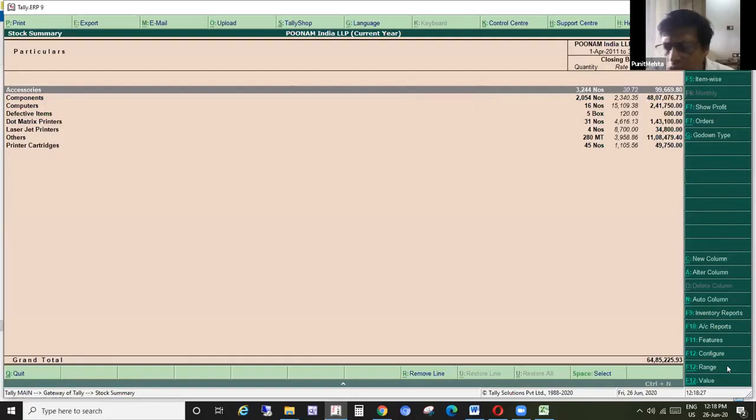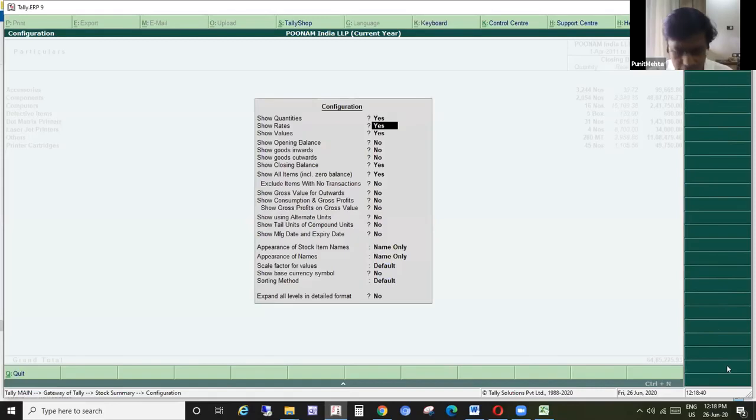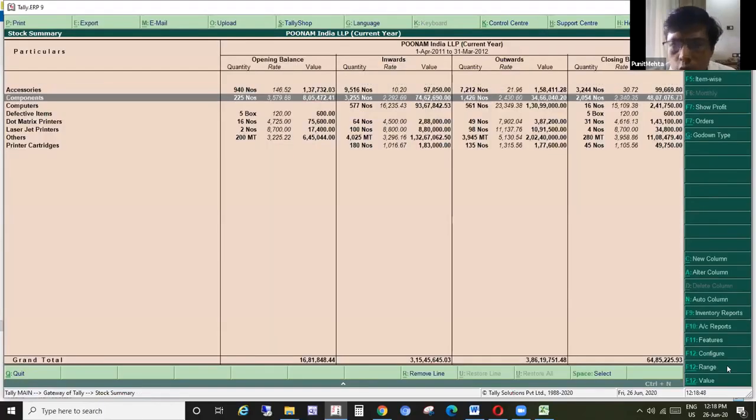At some point of time, you would be asked in tax audit what is the quantitative information of the total sales transaction or the purchase transaction. So how do you find that? Because with F12, if you set inward and outward as yes and closing balance, this is total inward and outward. This would include your stock journal, your manufacturing journal, all the information. You want only the total of vouchers which has been impacted through sales voucher. How do you find that? By using this Control F12 functionality.